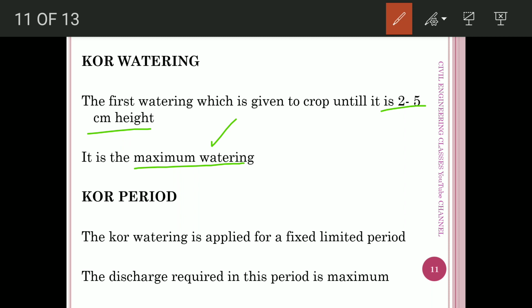Next one is the core period, the period in which we are applying the core watering. That is the initial period of the growth of the plant, in which they are in need of the maximum water. So the discharge to the field should be maximum at the time of the core period.